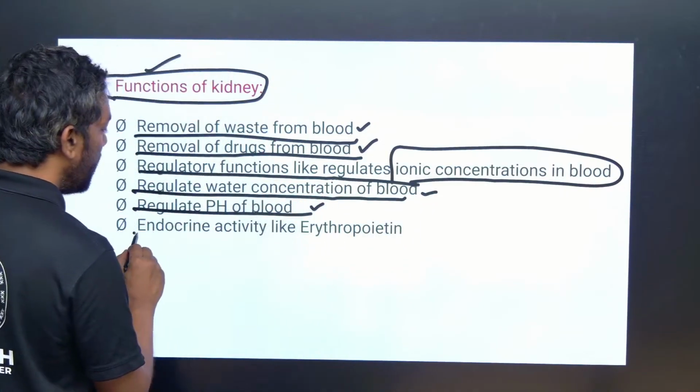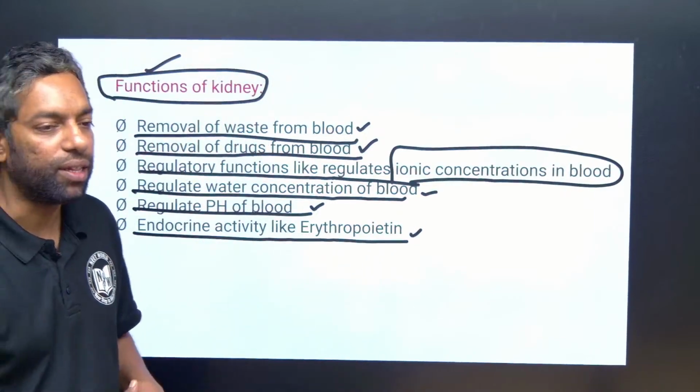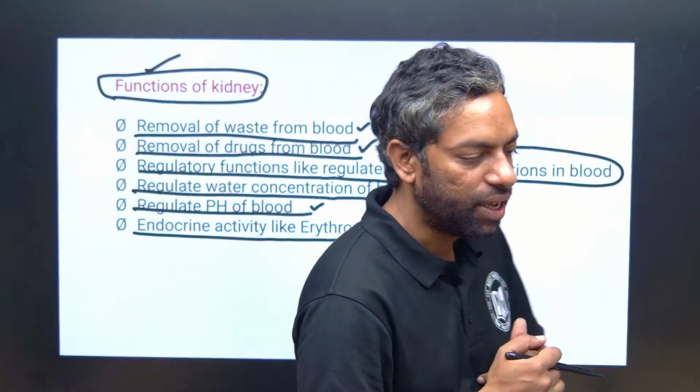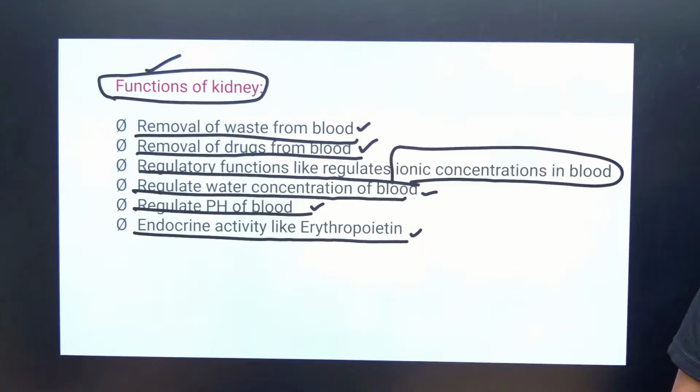This is important. Endocrine activity like erythropoietin. Erythropoietin is a hormone released by the kidney, used for the production of RBCs. We will discuss this at the end of the excretory system. This is all about the human excretory system.